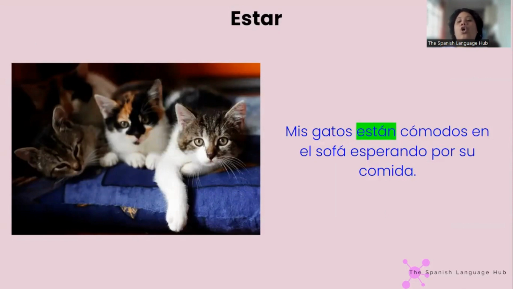Mis gatos están cómodos en el sofá esperando por su comida. So again, how they're feeling, están cómodos, they're comfortable. Where they are, at the sofa, están en el sofá. I can also say mis gatos están cómodos y están en el sofá, cómodos, o están cómodos y están en el sofá. Okay. And they are waiting for the food. So that's what they are doing. Estar, again, we describe what they're doing, how they're feeling, and where they are. Right?